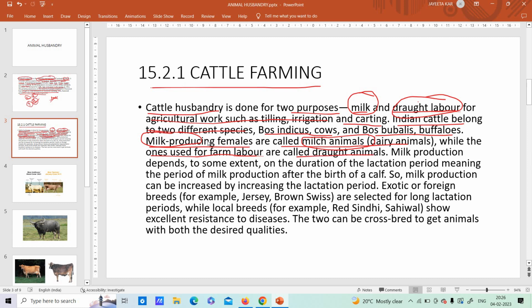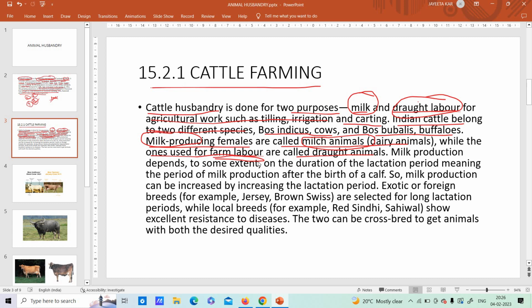Basically what happens is that females who are no more capable of producing milk, who have become a bit old, and also the male buffaloes, those who are not capable of producing more milk or doing other work, are taken up for farm labor.